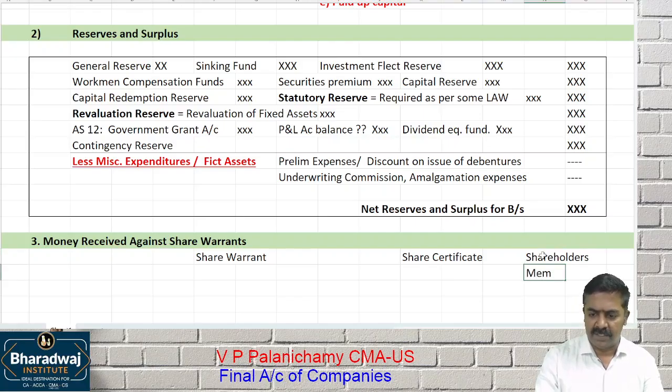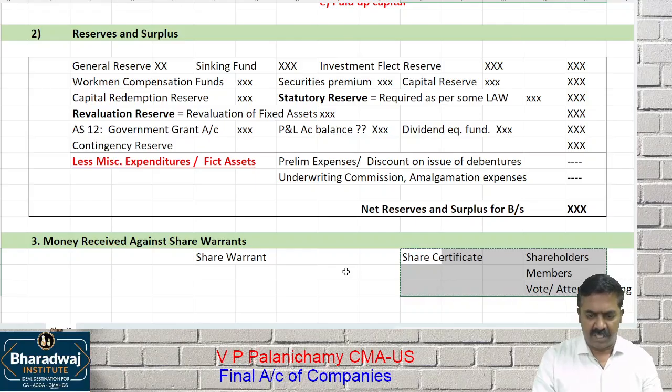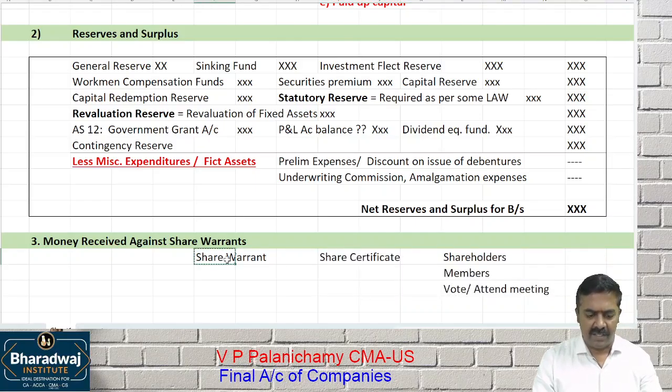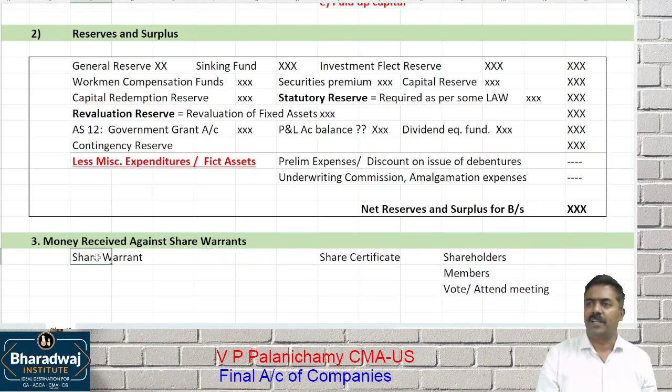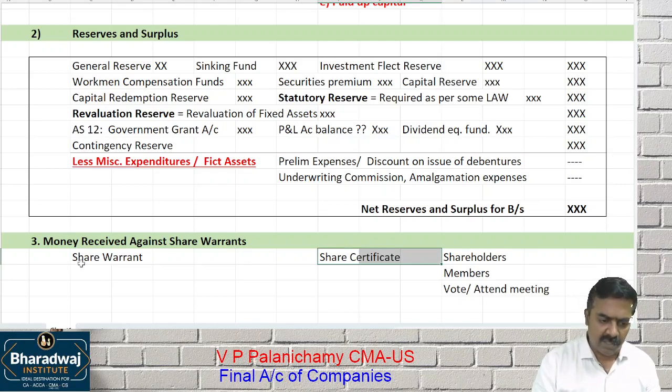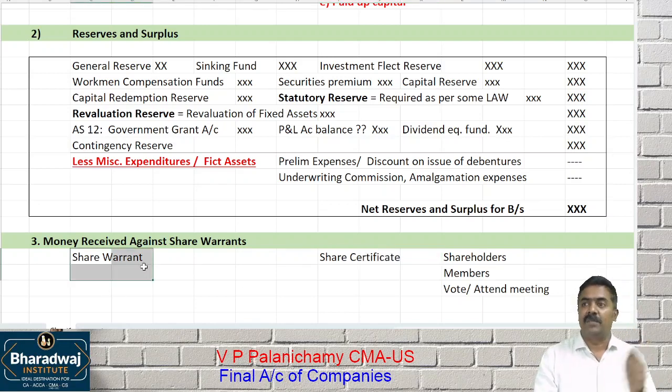They are called as members of the company. They have the right to vote, attend meetings and all. Who cannot attend meetings? Share warrant holders cannot attend meetings, because the company itself will not know who is holding the share warrant. And dividend will be automatically transferred to whom? Share certificate holders. Share warrant holders have to go to the company and claim the dividend.